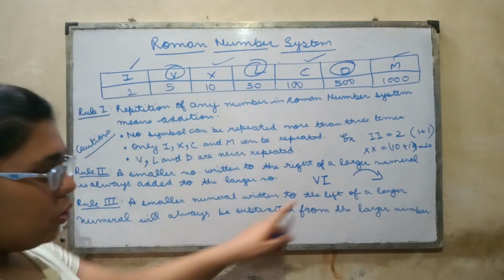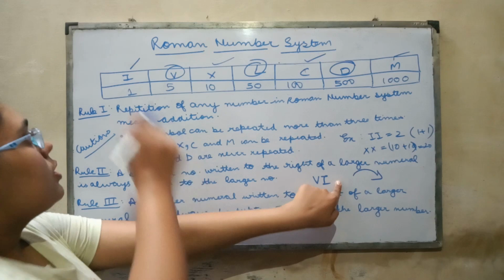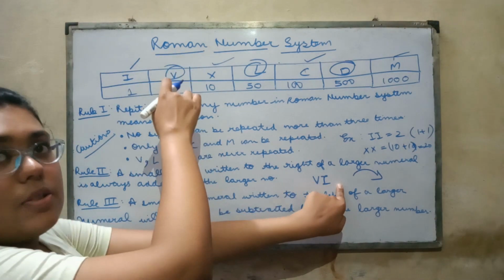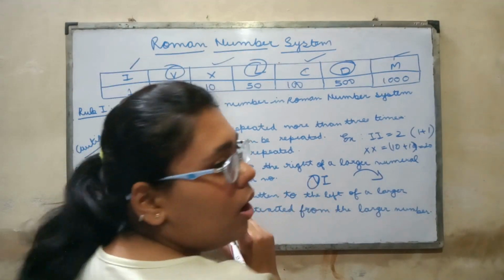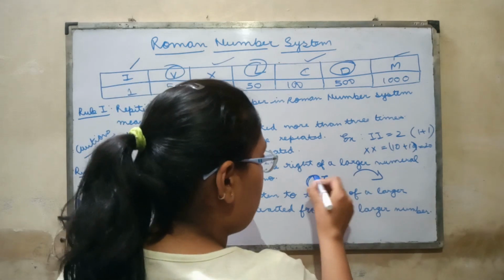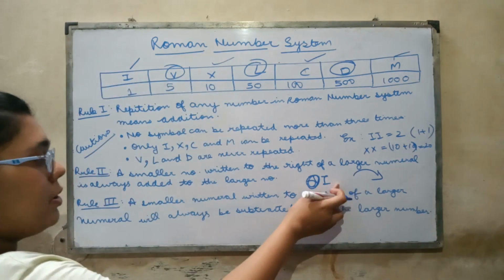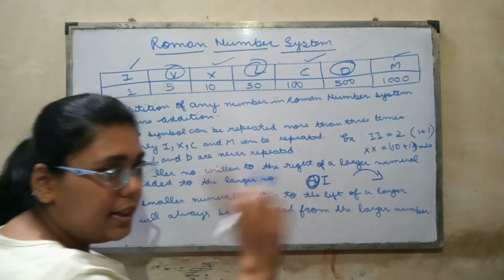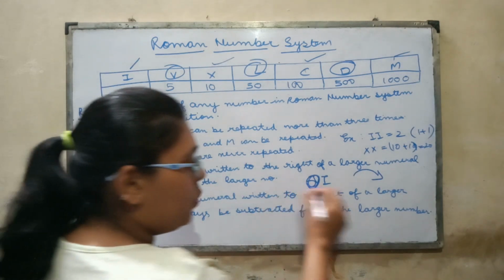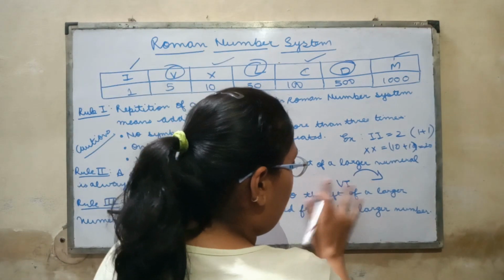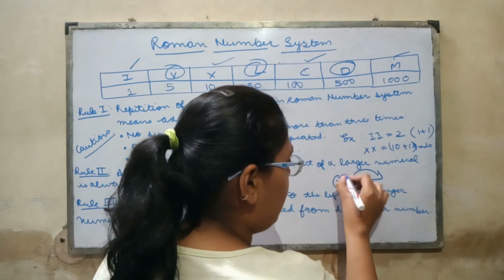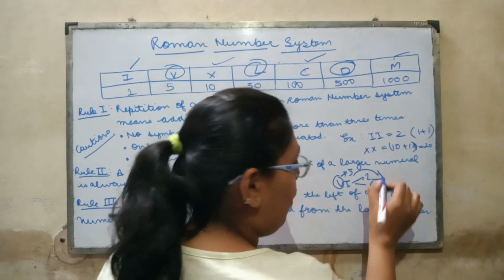So this I will be the smaller number because I stands for 1 and this V stands for 5, so it will be a larger number. So in this number, the smaller number will be added. If you want to add a single number, you can use this. So VI will be written as 6 because V stands for 5 and I stands for 1.